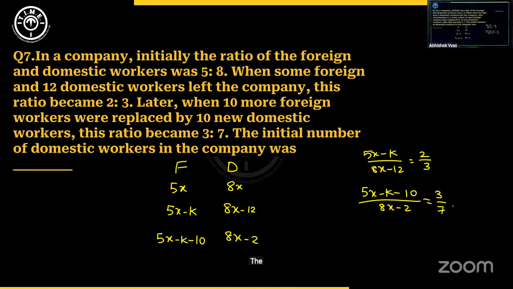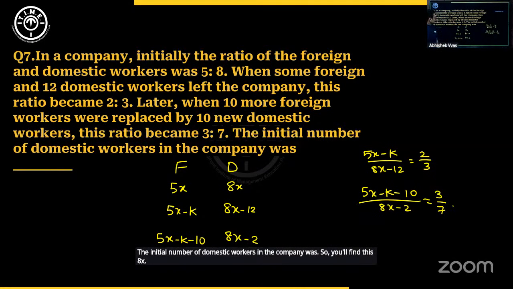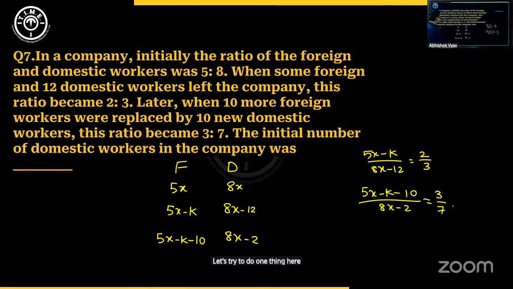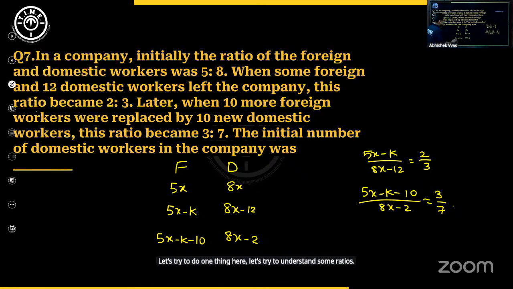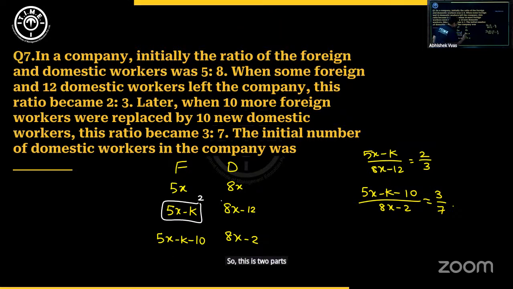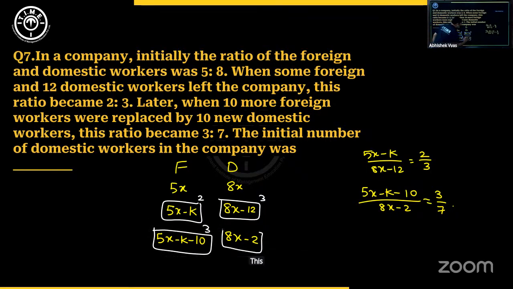The initial number of domestic workers in the company was, so you have to find this 8x. Let's try to do one thing here. Let's try to understand some ratios. Now, here, what was the ratio here? This was 2:3. So if this is 2 parts, this will be 3 parts. Next, here the ratio is 3:7. So that means if this is 3 parts, this will be 7 parts, correct?